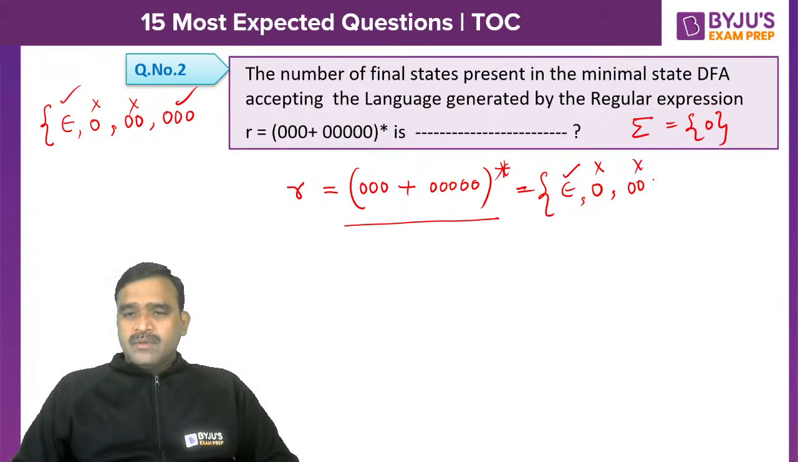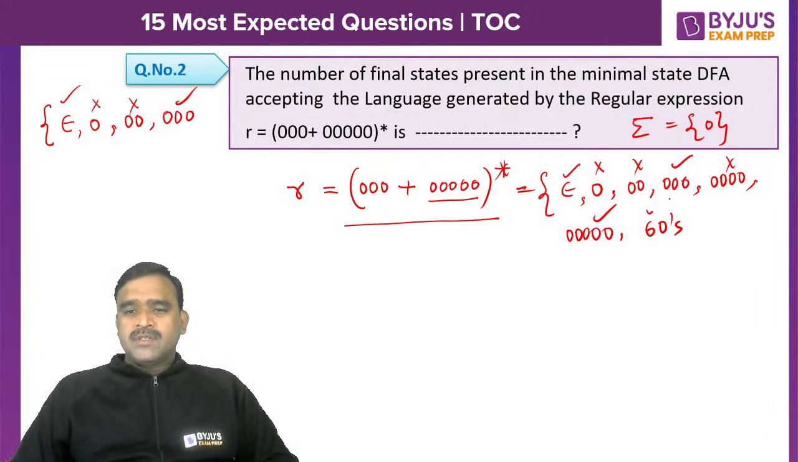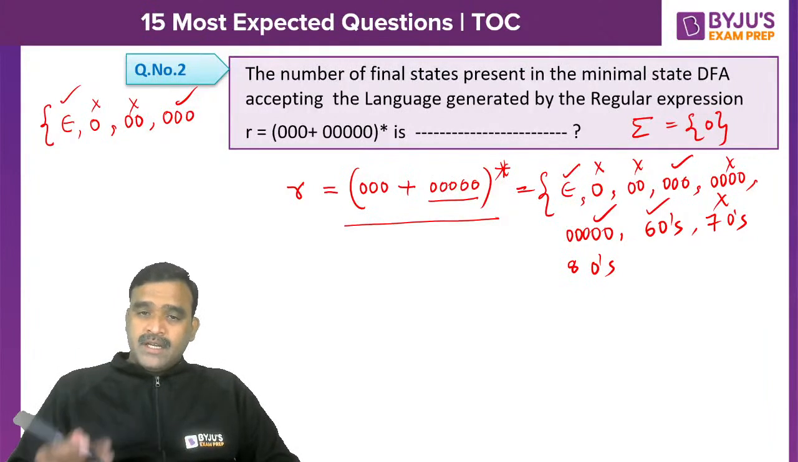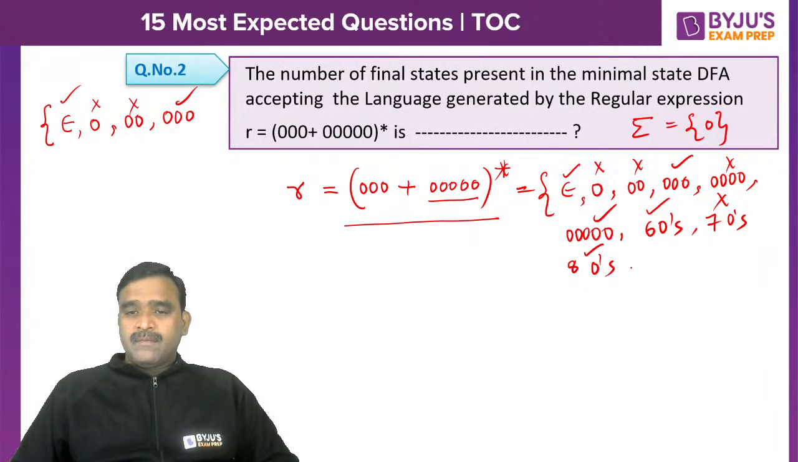00 is not possible. 000 is possible, one instance of this. 4 zeros is not possible. 5 zeros is possible, because one instance of this we can take. And what about the 6 zeros? 6 zeros are possible. 2 threes are 6. And 7 zeros is not possible. And what about 8 zeros? 8 zeros are possible, because one time I can take 3 zeros, second time I can take 5 zeros. It is possible. And number of zeros 9.